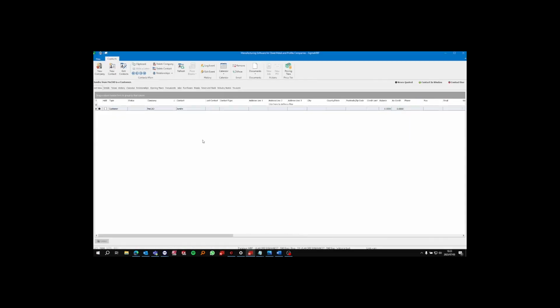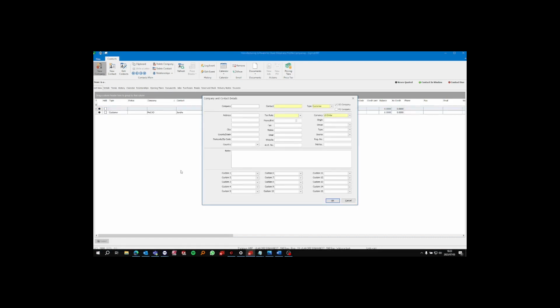Today I will be taking you through how to create a new job. Firstly, I will click on my new job dropdown and ensure that I have the appropriate company for the job I want to create. If you do not have that company listed as of yet, go to New Company, and note that any field that is highlighted in yellow is a required information field. Anything in white is completely optional.